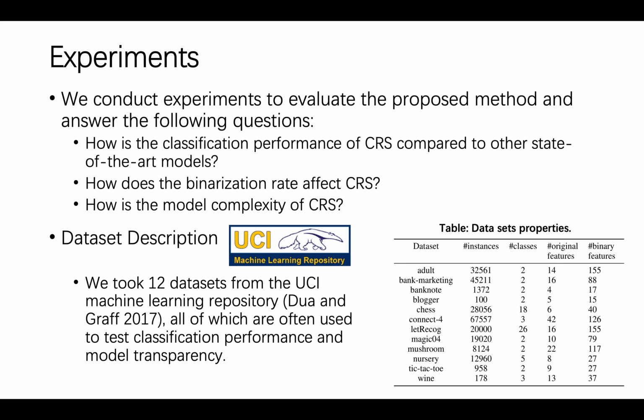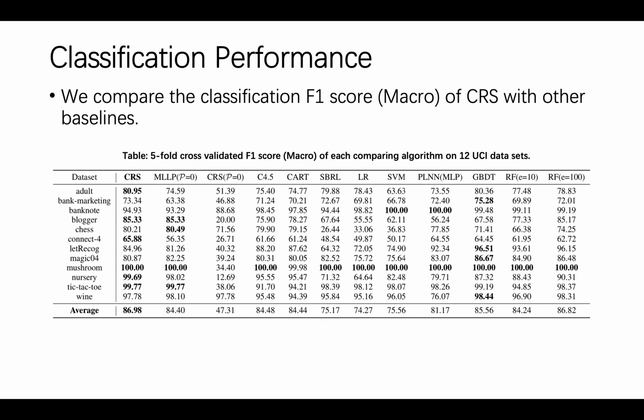We took 12 datasets from the UCI machine learning repository, all of which are often used to test classification performance and model transparency. To evaluate the classification performance of CIS, we compare the F1 score with other baselines. Decision trees, scalable Bayesian rule list, and logistic regression are transparent models, while SVM, piecewise linear neural network, gradient boosting decision tree, and random forest are complex models.